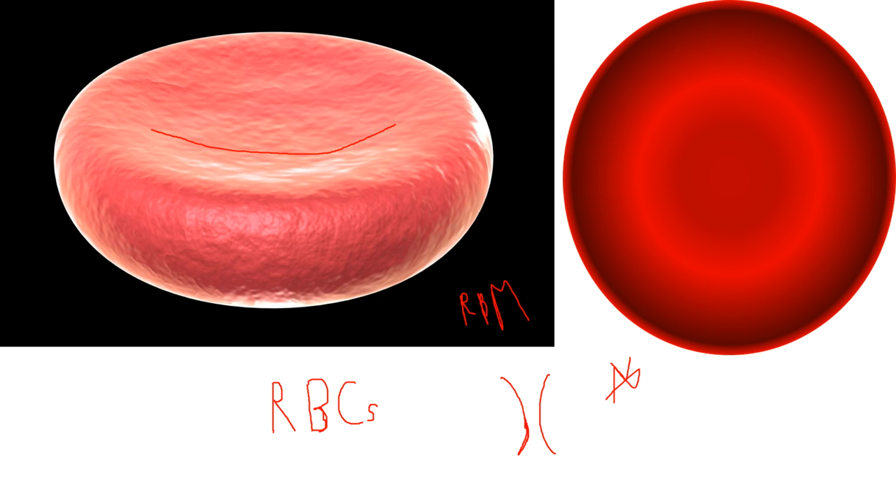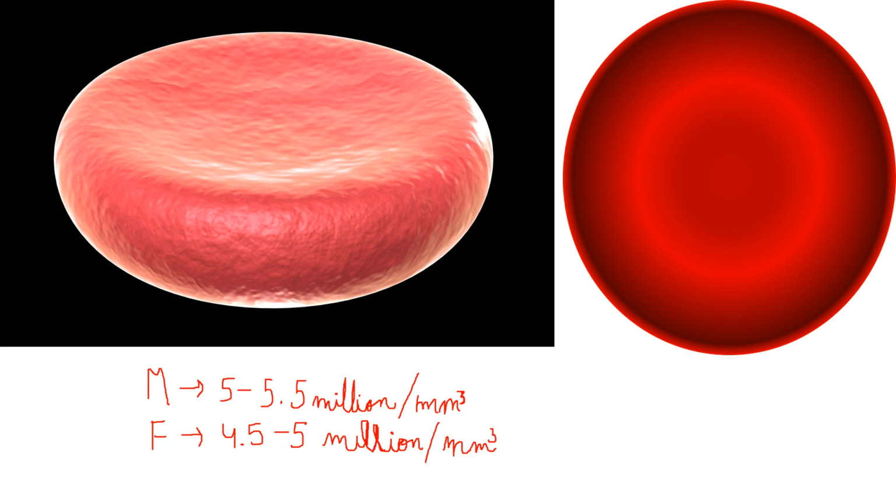This formation of RBCs is called hemopoiesis. If we check the count of RBCs in male and female, we will find a difference. In males it is 5 to 5.5 million per mm cube of blood, and in females it is 4.5 to 5 million per mm cube of blood.